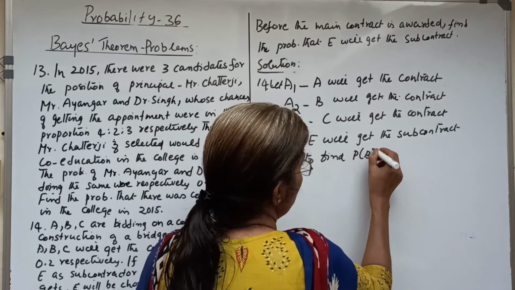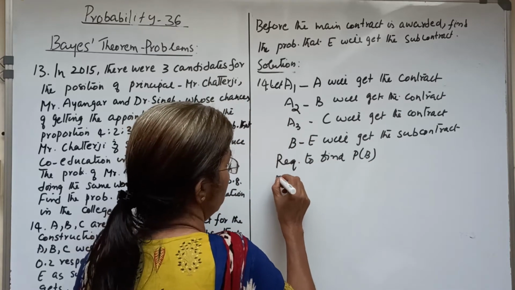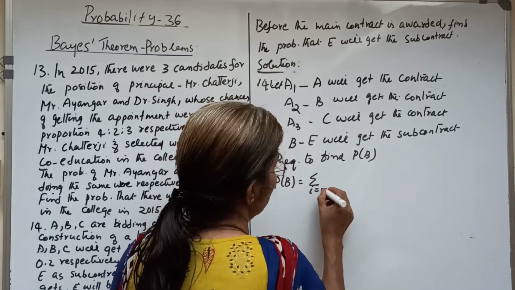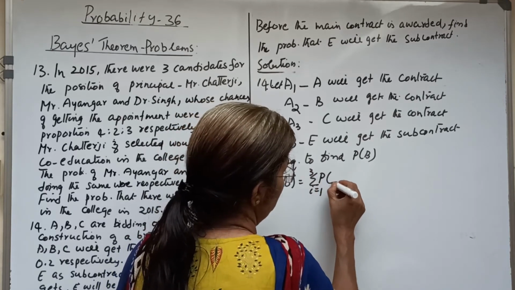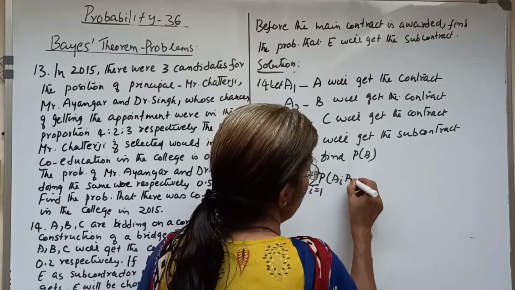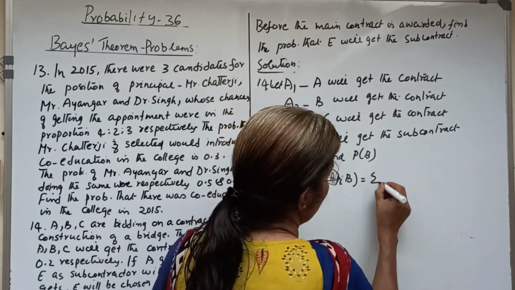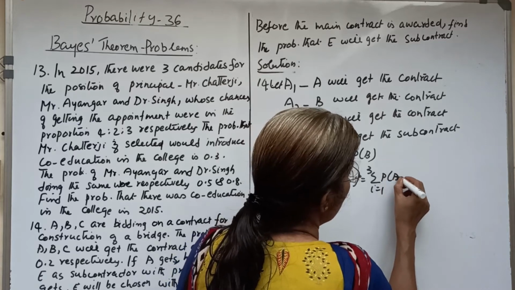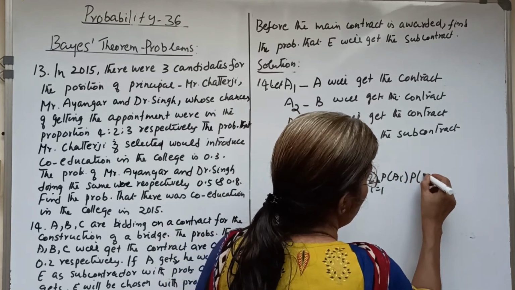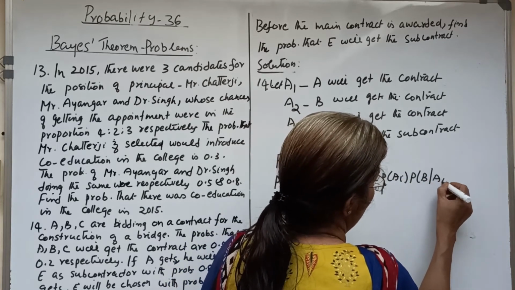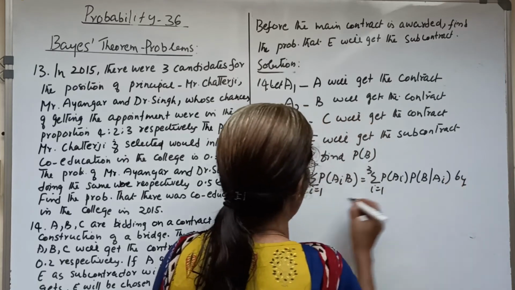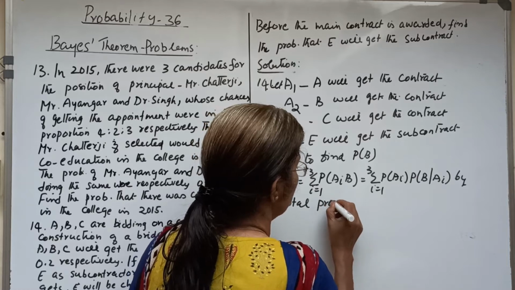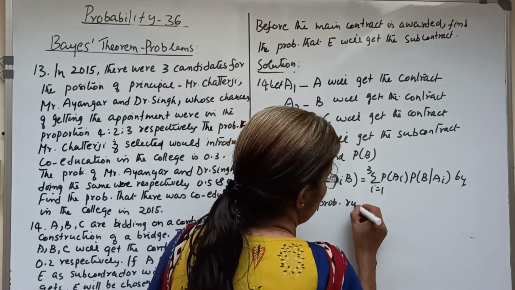We already have this result: P of B by the total probability rule is sigma i equal to 1 to 3 P of Ai intersection B, equal to sigma i equal to 1 to 3 P of Ai into P of B given Ai.